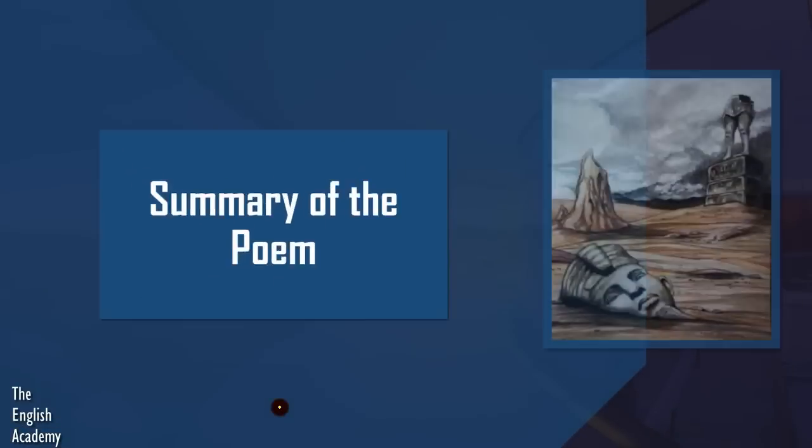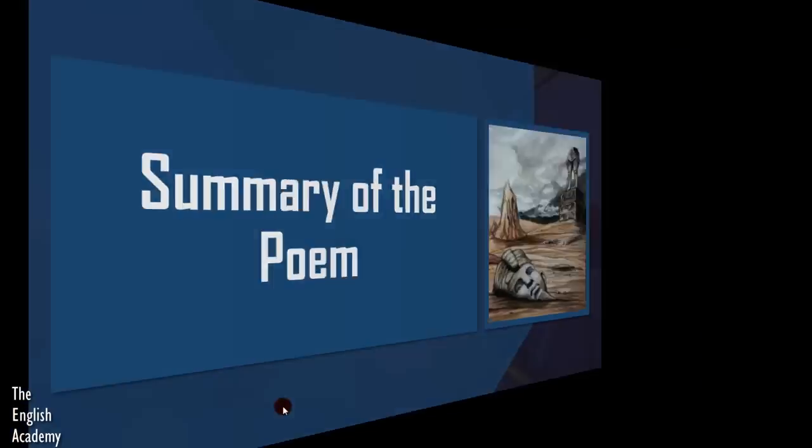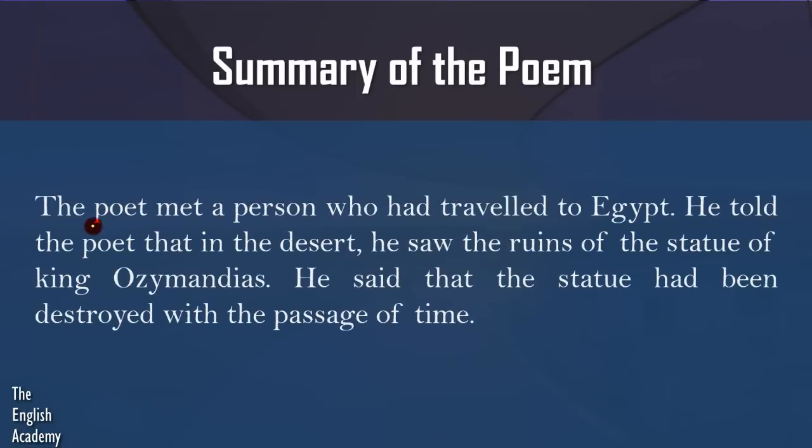Now let us see a summary of this poem, Ozymandias. The poet met a person who had travelled to Egypt. He told the poet that in the desert he saw the ruins of the statue of King Ozymandias. He said that the statue had been destroyed with the passage of time.